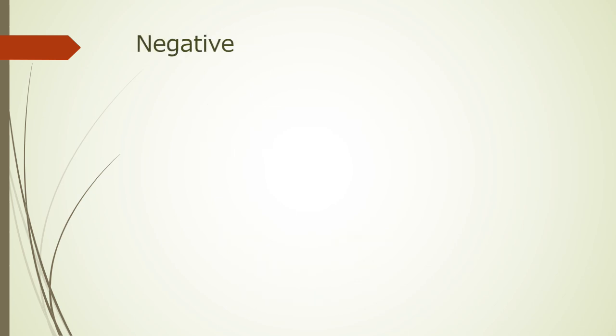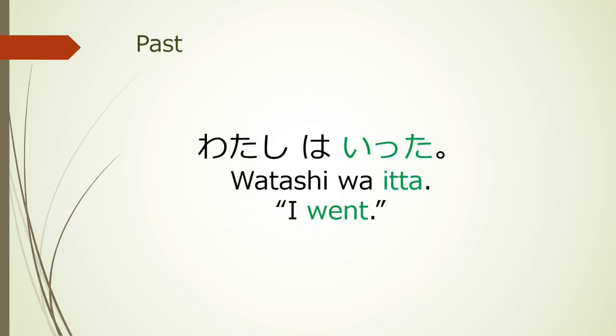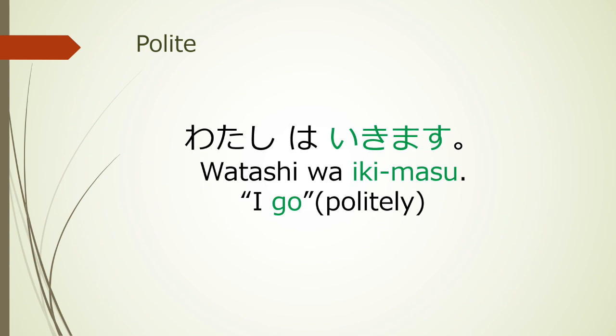In a negative sentence, 私は行かない. I don't go. In a past sentence, 私は行った. I went. In a polite sentence, 私は行きます. I go. Thus, Japanese verbs are not conjugated according to person, but according to factors other than person.